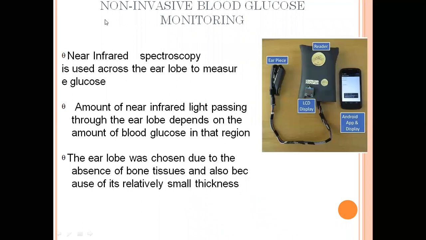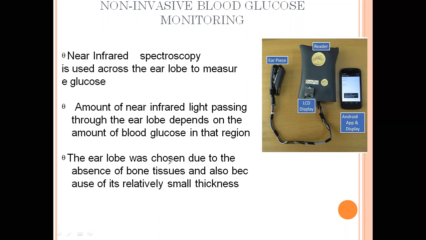Non-invasive blood glucose monitoring. This also we can do. Near infrared spectroscopy is used across the earlobe to measure blood glucose. The amount of near infrared light passing through the earlobe depends on the amount of blood glucose in that region.